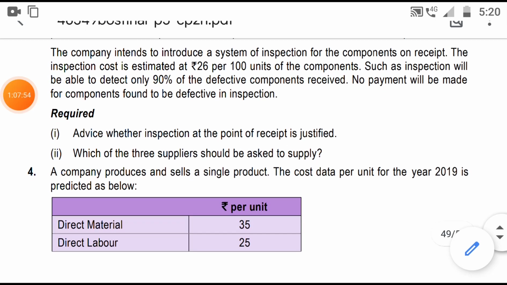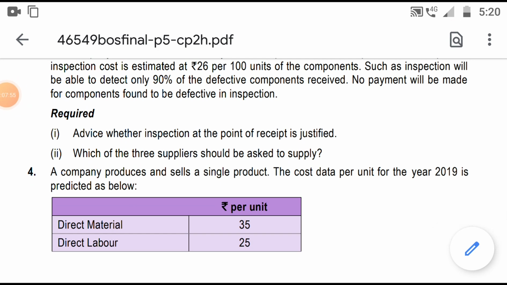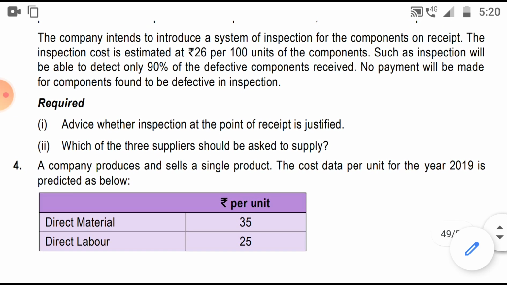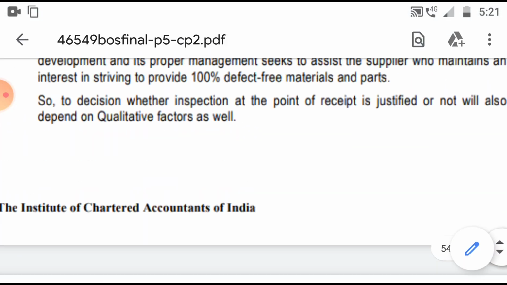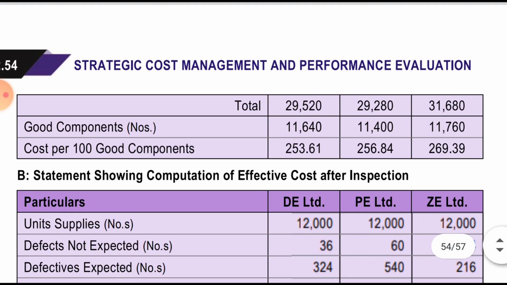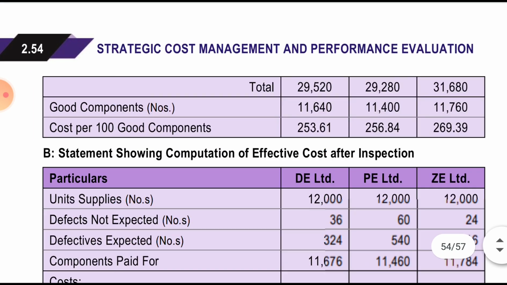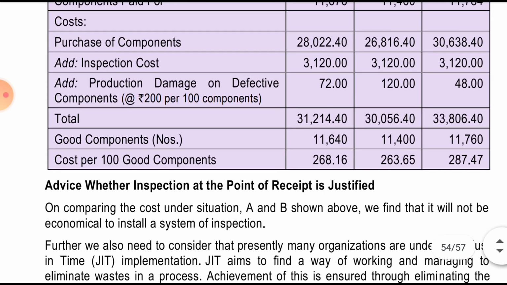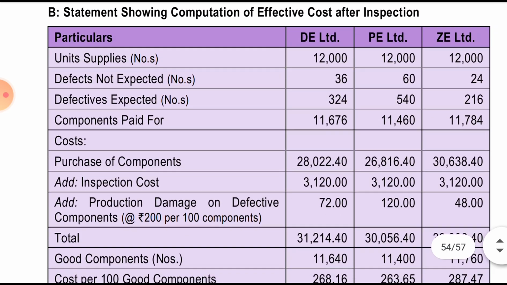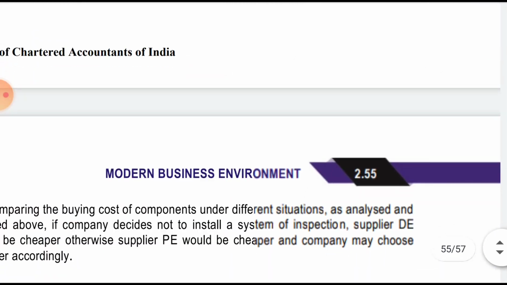And then what they had asked in this second part is, which of the three suppliers should be asked to supply. So if we look into table A, that is before inspection, which supplier would be preferable? See, who is supplying at lower cost is the first one, that is DE, and after inspection the supplier at lower cost is PE, the second column, PE. So the same solution would have been given.